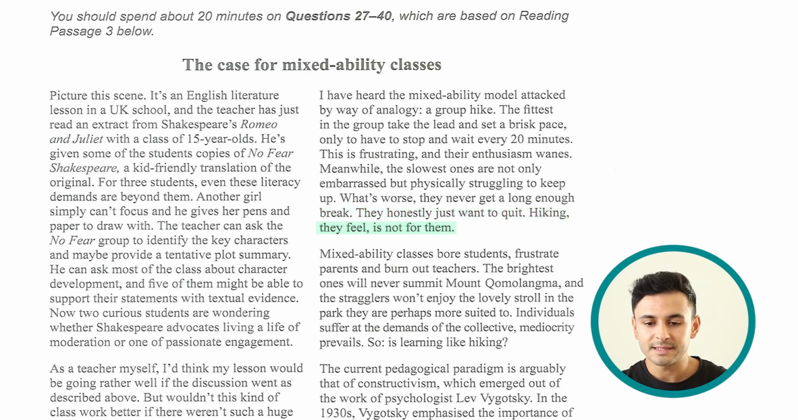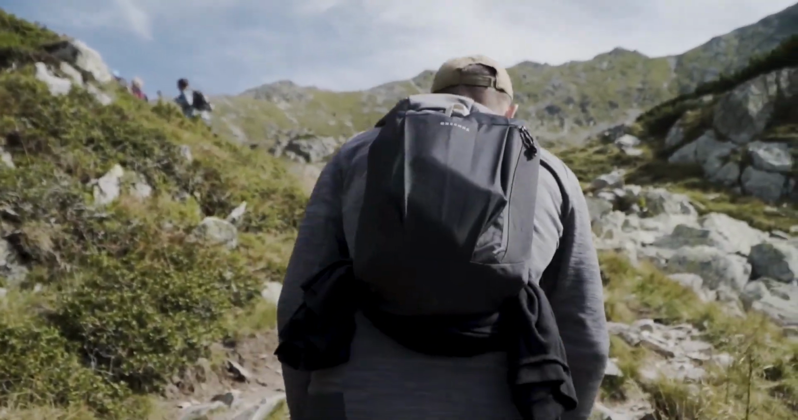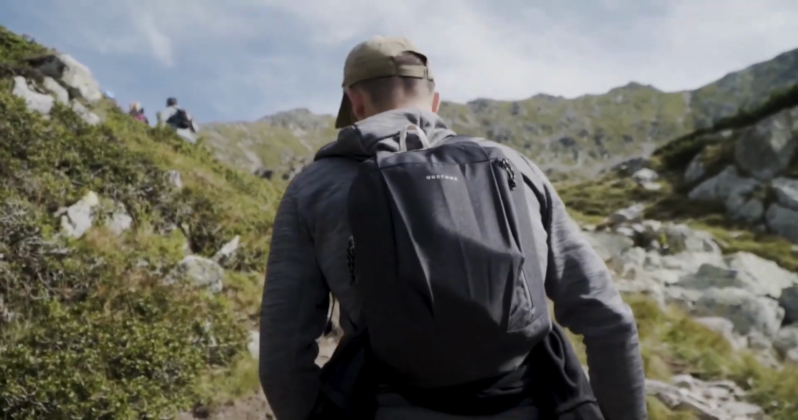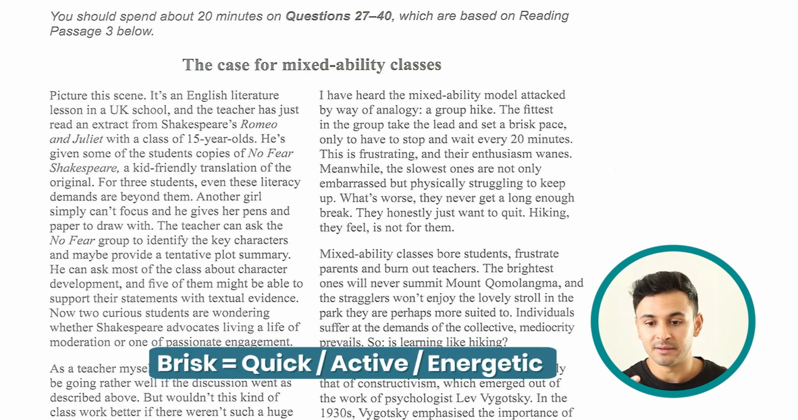So here the writer is saying that the mixed ability model is the same as going for a hike in the mountains. The fittest can be compared to the smartest people. So the fittest in the group take the lead and set a brisk pace. What we mean here is that the fittest, those who are very sporty, take the lead. So they are always at the front and they are moving at a brisk pace, and when we say brisk, it means quick, active and energetic. So they are moving fast.